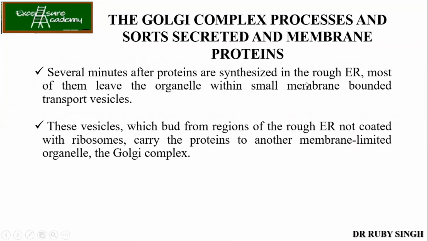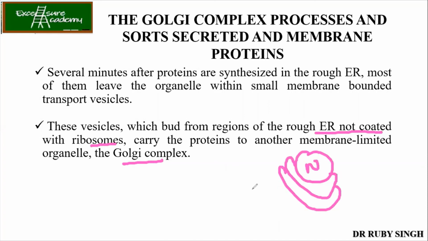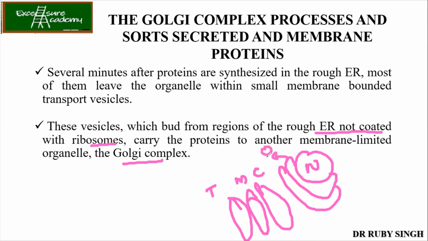From ER, whatever the proteins are there, either membrane or the secreted proteins, will go for further modification into the Golgi complex. Now, what part of the ER will come? That which is not having the ribosomes. So they carry the proteins which are for the membrane or for secretion to the Golgi complex. How is it? You have got the nucleus, you have got the ER. Now, here you have got your Golgi. The Golgi has cis, medial and trans phases. From ER, vesicles will form and they fuse to the cis portion of your Golgi. Now from the Golgi, it will go to medial, then to trans.